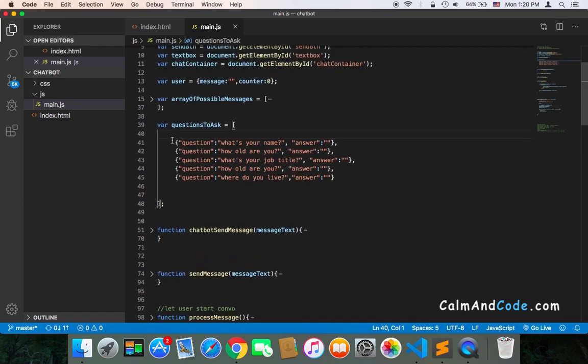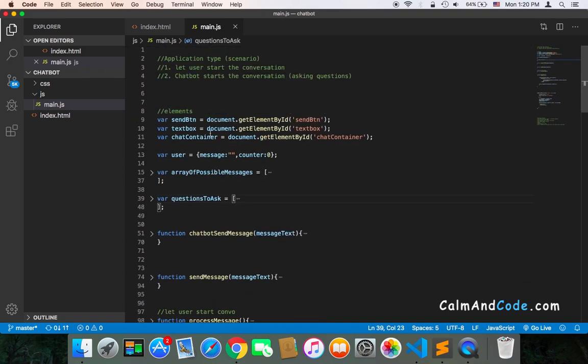And the questions, again, can be general or specific. And there is no problem about the length of the array. You can add as many questions as you want, maybe 3 questions, maybe 10 questions. It depends upon your application. So now we have two types of applications.